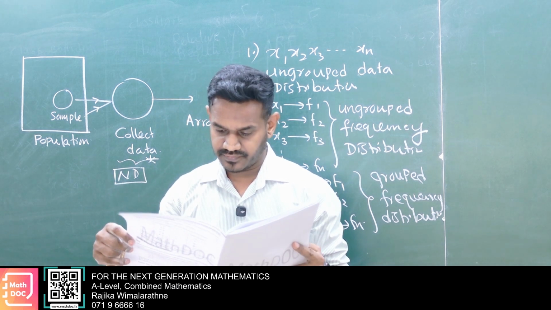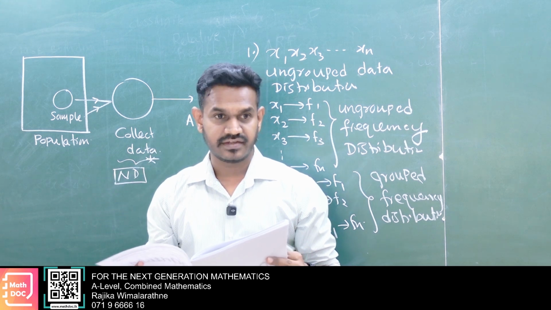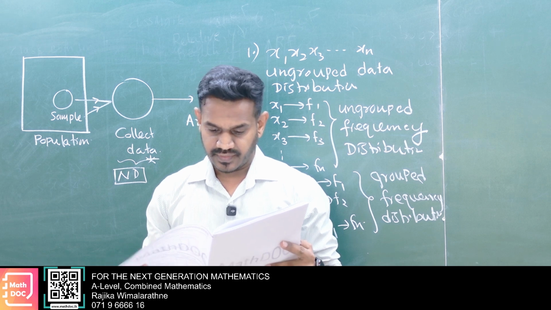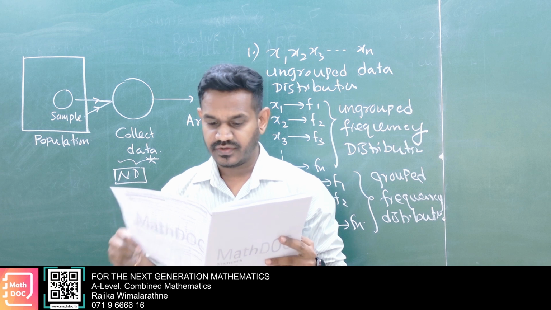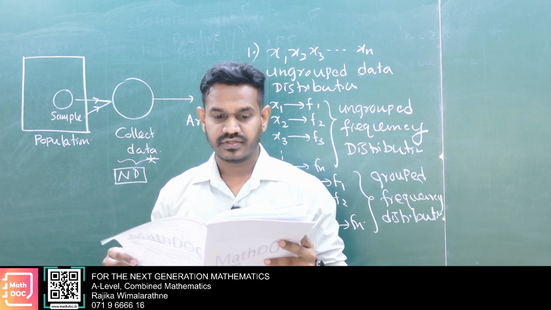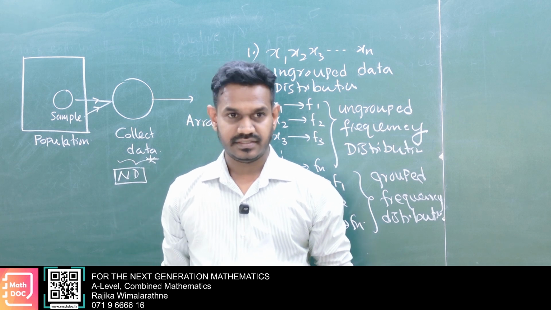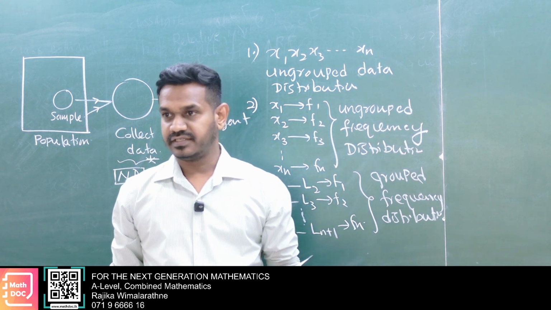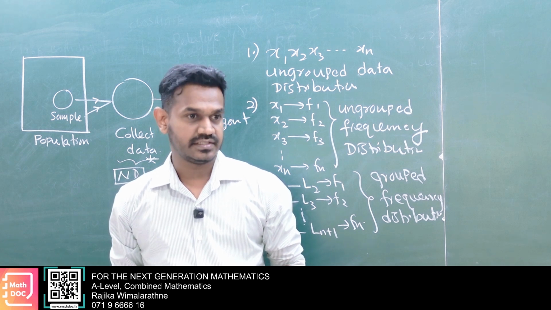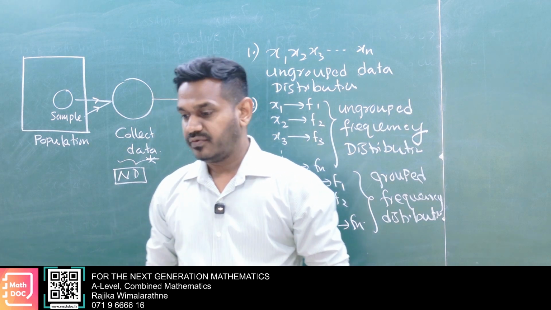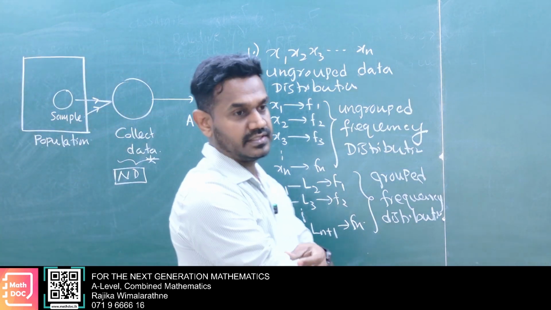Just go to 2022 part B. Here the diameter and a table with frequency are given, a grouped frequency distribution. You must have the capacity to analyze what type of data distribution is given. Usually the part B section will be a grouped frequency distribution. Now let's see the further parts.